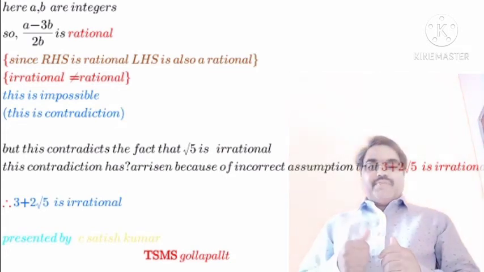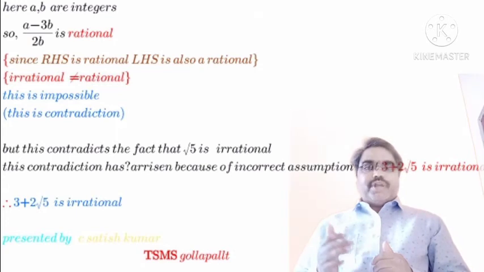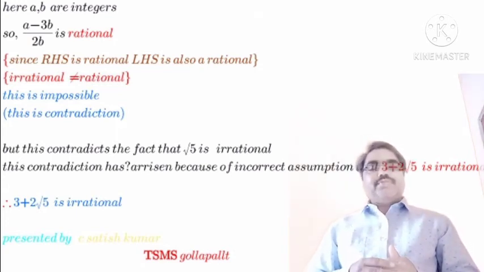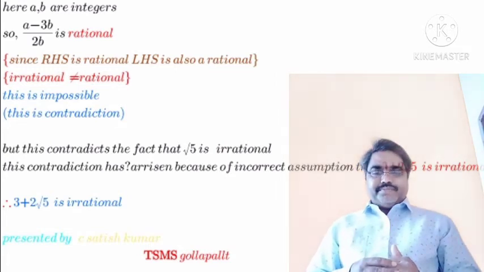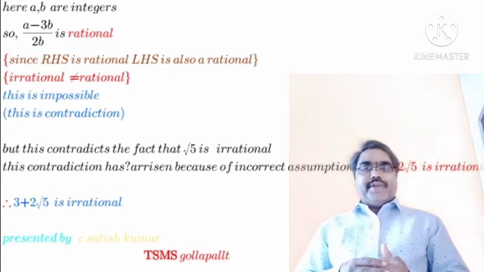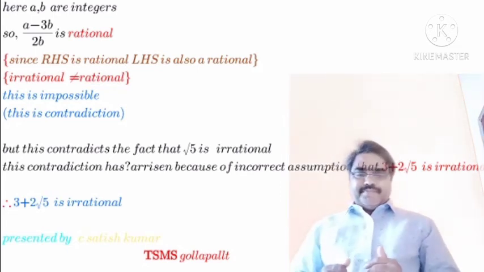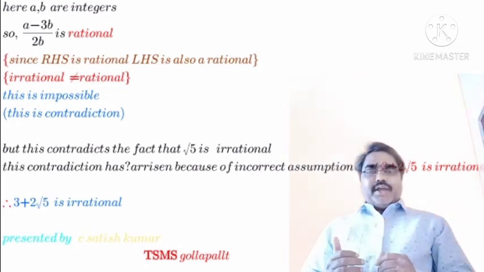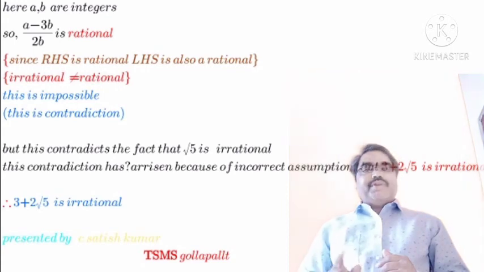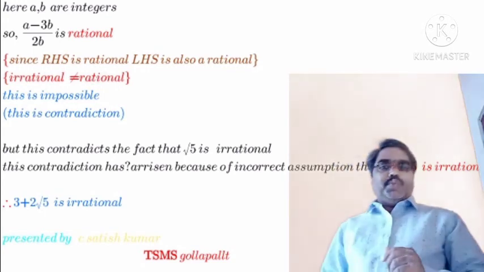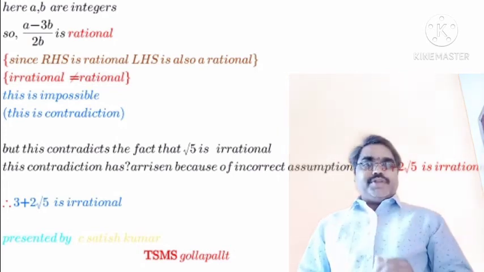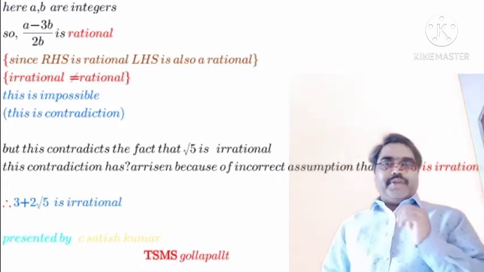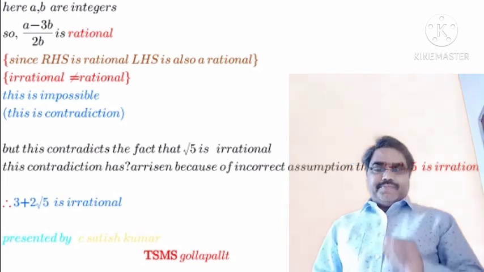On simplification of this equation, we get 2 times root 5 is equal to a minus 3b upon b, on cross multiplying b. Again, dividing both sides by 2, we get square root of 5 is equal to a minus 3b by 2b.